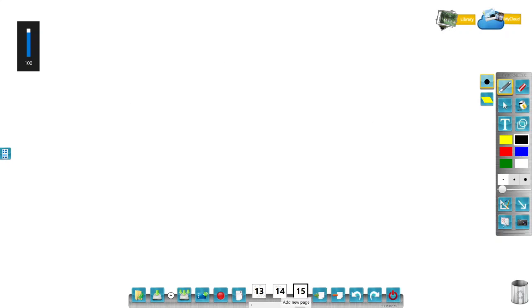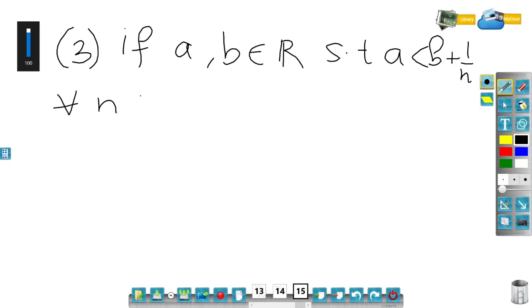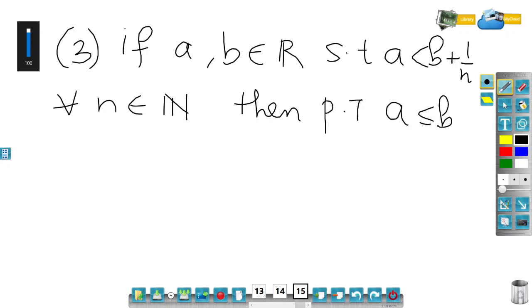And there is one more corollary, which is the last corollary, corollary number 3. If a, b belongs to real number such that a less than b plus 1 by n for all n belongs to natural number, then prove that a should be less than equal to b. Let's go for the proof. The proof is again by the method of contradiction.